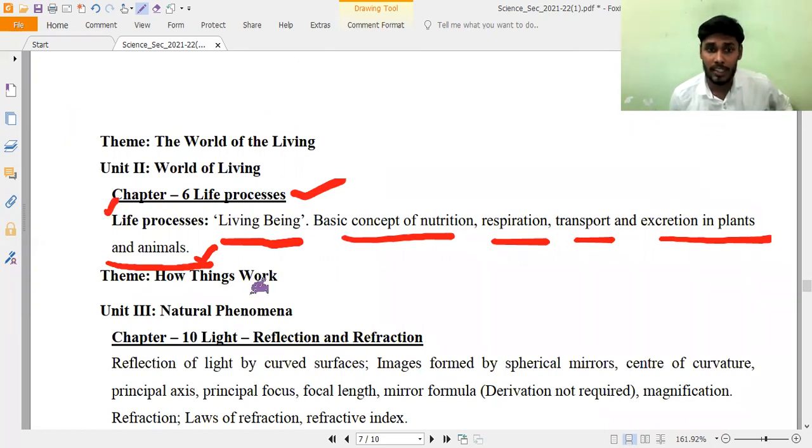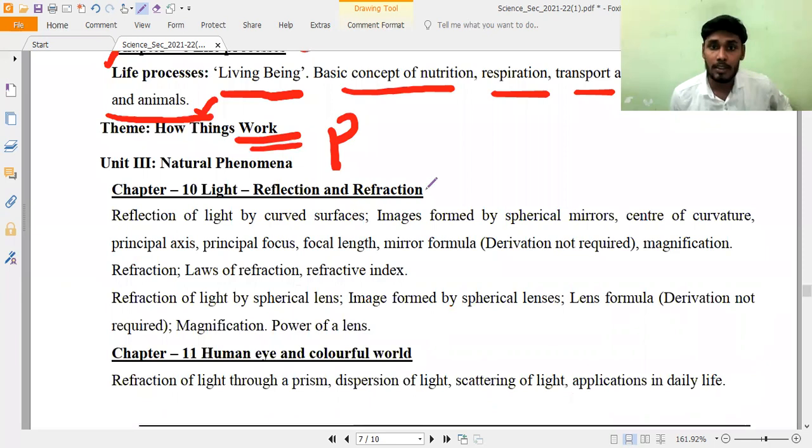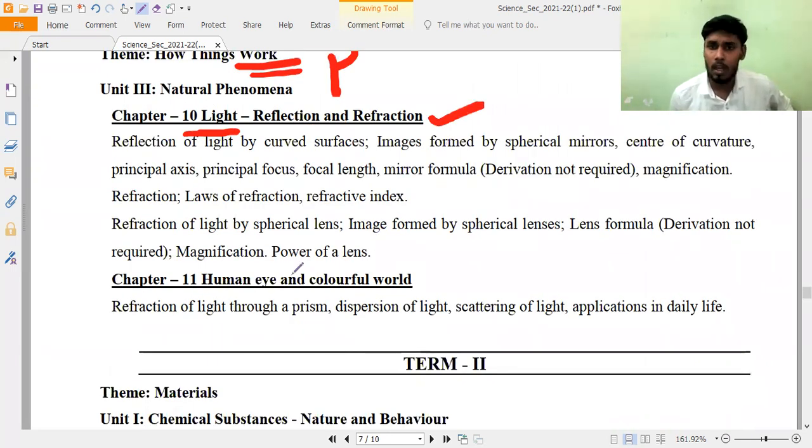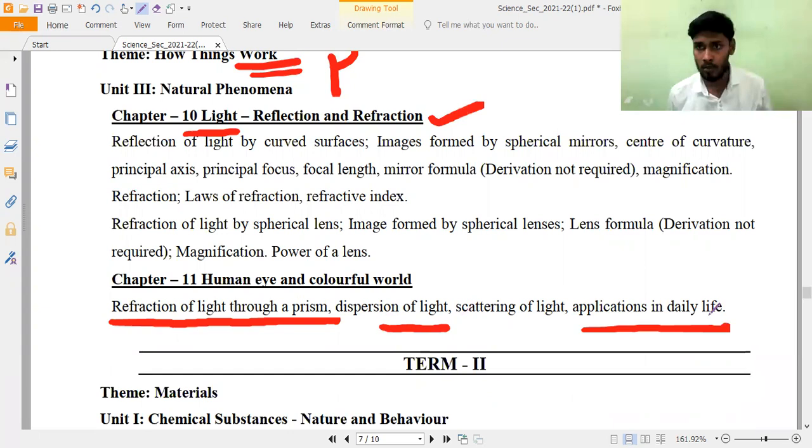Next, coming to physics. Under physics we also have only 2 chapters, reflection and refraction. That is chapter number 10, light, and chapter number 11, the human eye and the colorful world. These are almost similar, as convex lenses and such used to come in these chapters also. The only new things you have to study are atmospheric refraction, dispersion of light, and their applications in our daily life, like we have studied already. All these come under physics.